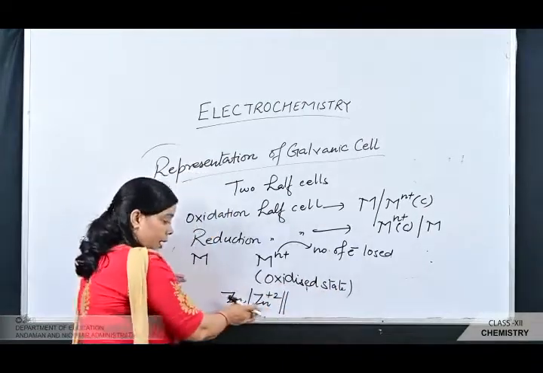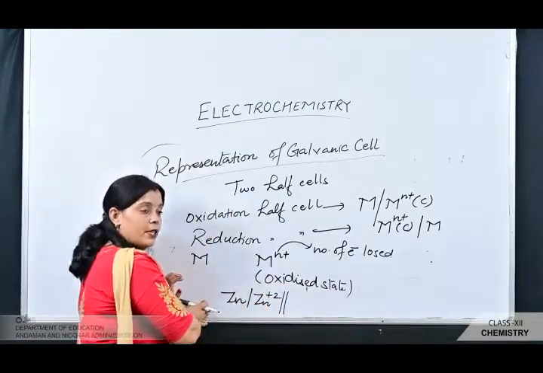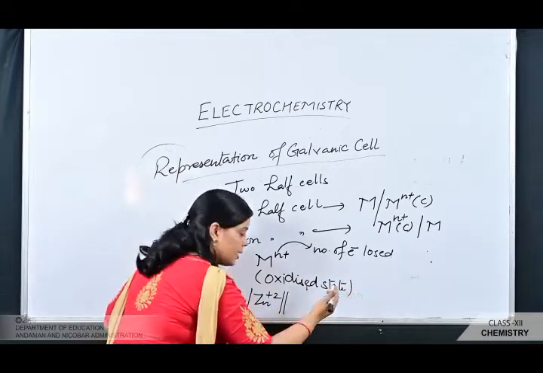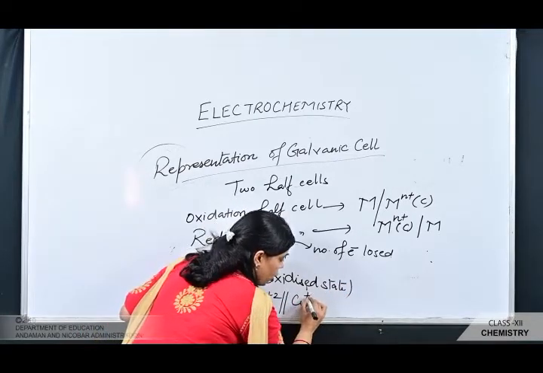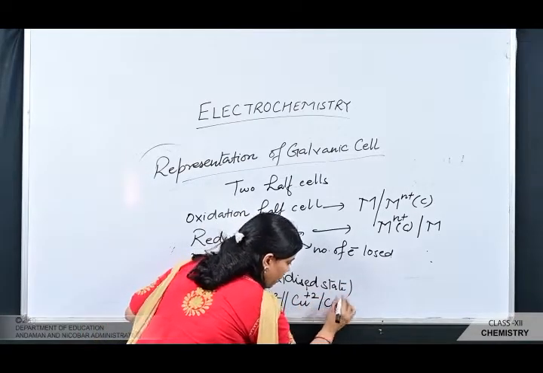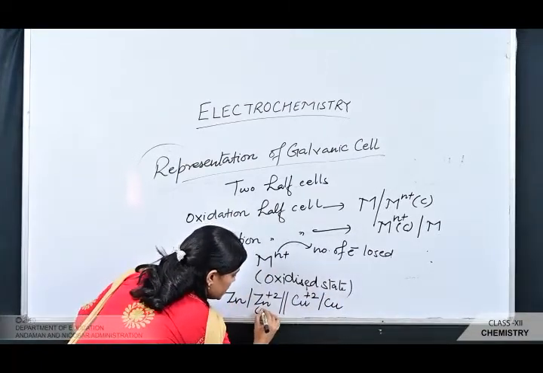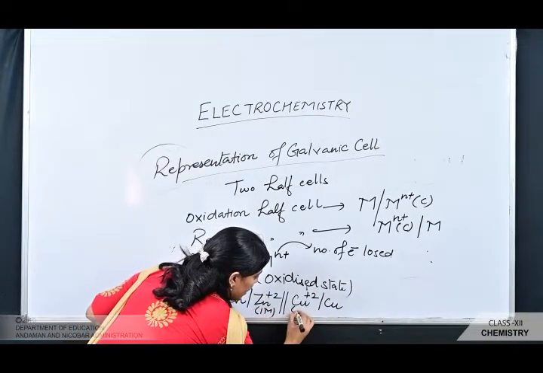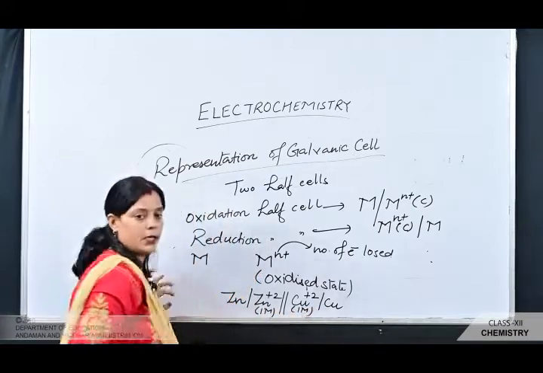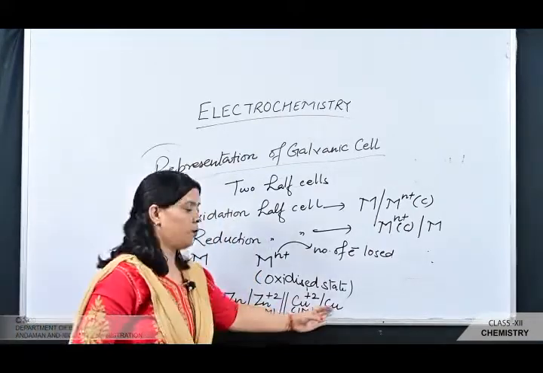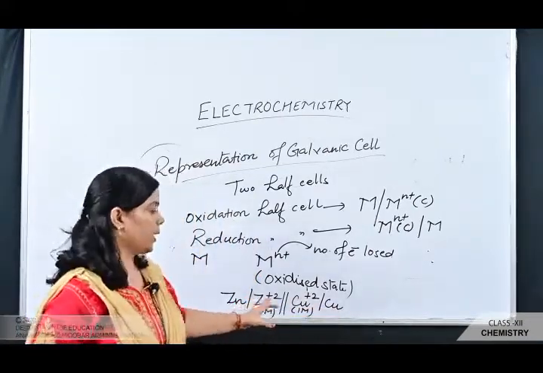The cathodic reaction is Cu 2 plus converted into copper, with a concentration value of 1 molar for the ion, and the metal is in the solid form. So simply we write Zn and Cu.